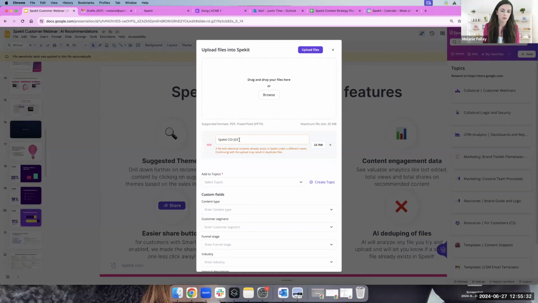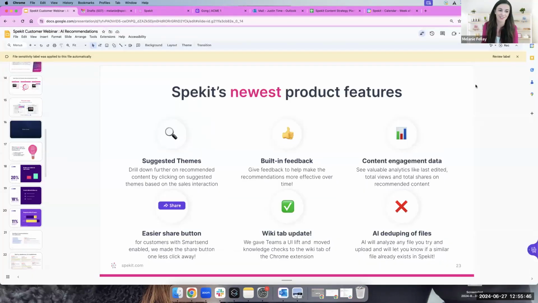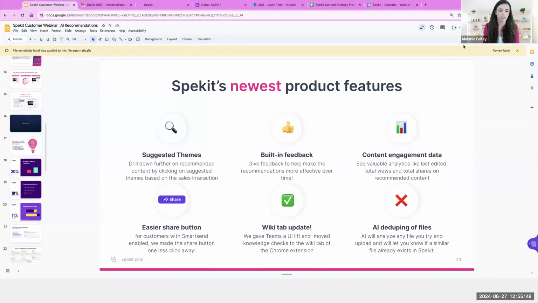In this example, I just got a notification telling me a file with identical contents already exists in Spekit under a different name, which might result in duplicate files. The goal here, again, goes back to governance. We're going to be doing a lot more around governance this year. How do we prevent garbage in, garbage out?